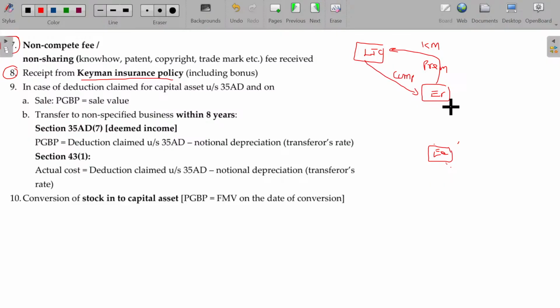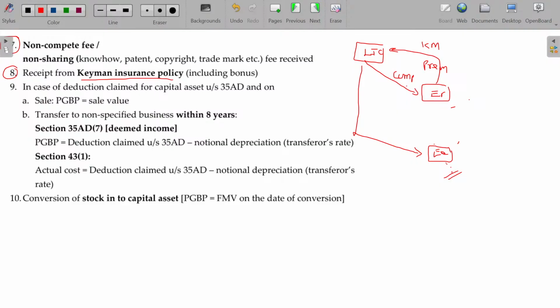If the employer gets any compensation, in case of anything happening to the employee, then this compensation will be PGBP in the hands of the employer. Out of that compensation, if a portion is given to the employee, then it is called profit in lieu of salary. Is that okay? Hope I already explained this in salary itself, right? In salary itself, I already explained here.